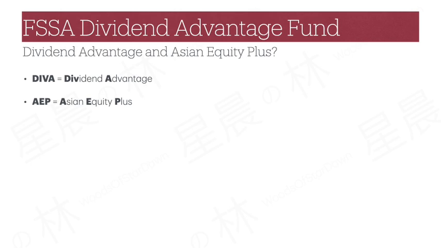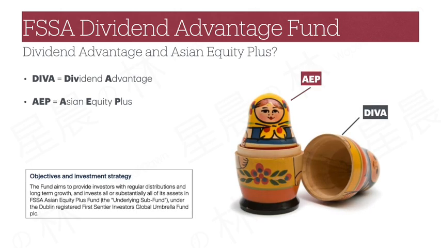The Dividend Advantage Fund has a great marketing name of DIVA, while Asian Equity Plus is just using AEP, the abbreviation. So what happens is that DIVA actually doesn't run its own portfolio, but instead invests completely into AEP. In mutual fund jargon, we normally call AEP the master fund and DIVA the feeder fund. This works a bit like a Russian doll, where DIVA is like an outer shell designed for Singapore investors, and inside is AEP, which is the actual portfolio.